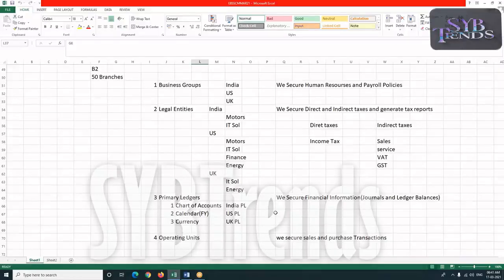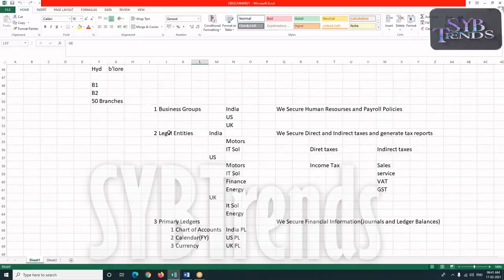No, tax. Consolidation ledger is not for taxation purpose. Consolidation is only for reporting purpose. Here we are going to prepare the tax reports at my legal entity level, because the tax registration numbers are not associated with my consolidation ledger. That is only for reporting. Okay, got it.